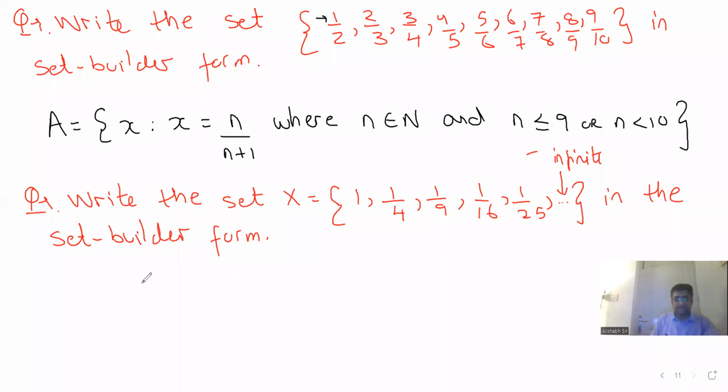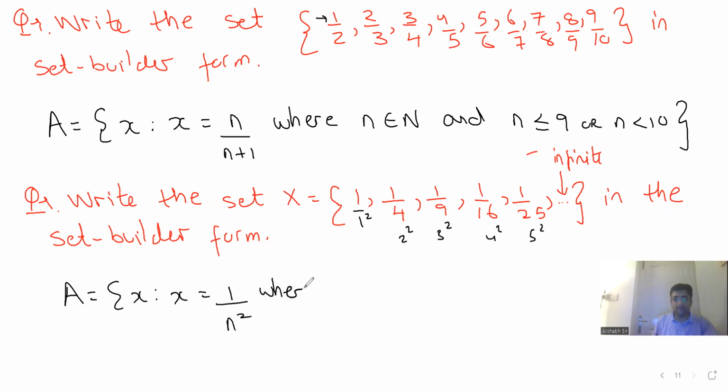So very simple, guys. Set A comprises all the elements x such that x is equal to, now guys, the numerator say 1, right? So 1 above, this is 1 square, 2 square, 3 square, 4 square, 5 square. So 1 upon n square, where n belongs to N.